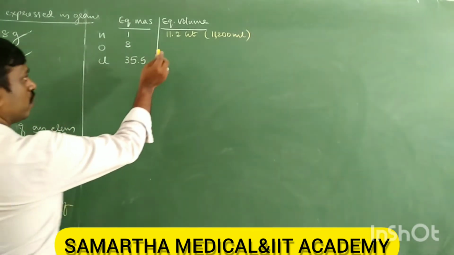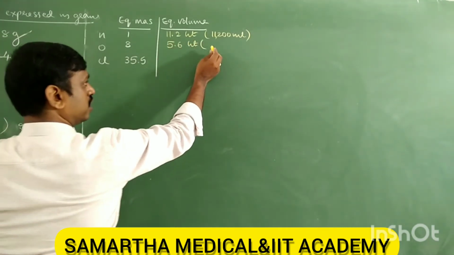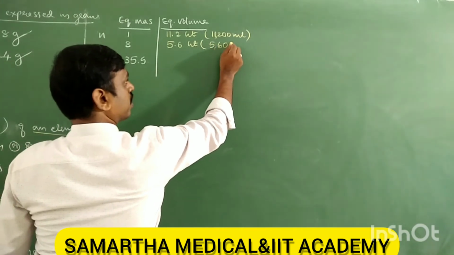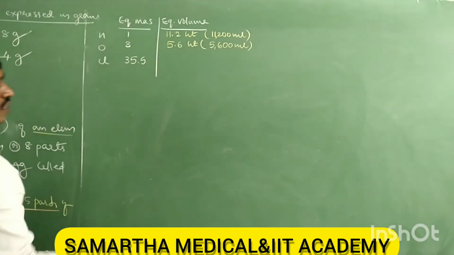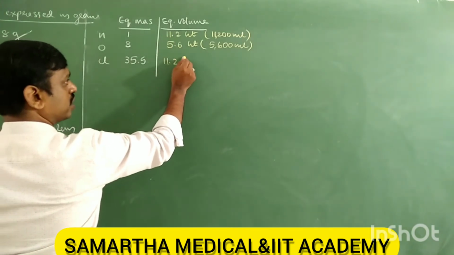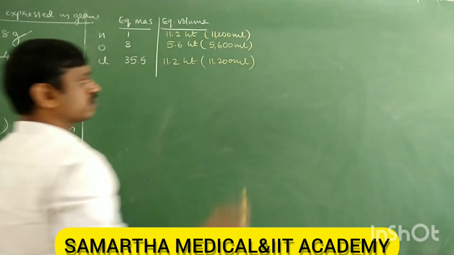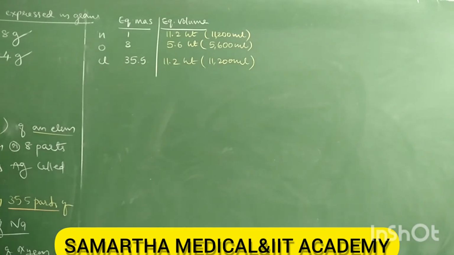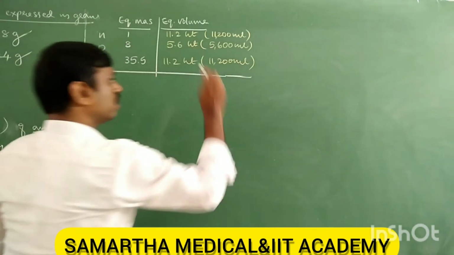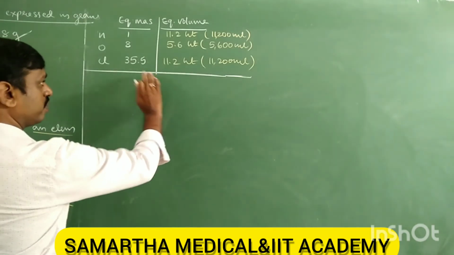Next, the equivalent volume of oxygen is 5.6 liters, or 5,600 milliliters. Next, chlorine is similar to hydrogen, 11.2 liters or 11,200 ml. So these three are the equivalent volumes. Okay, one question is like this. Take one question.